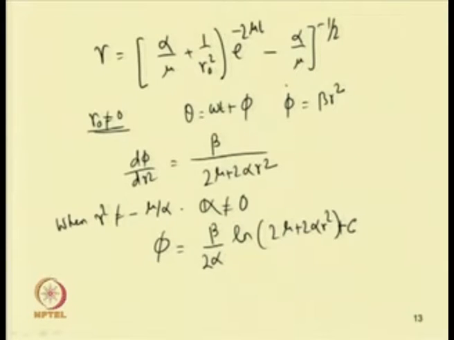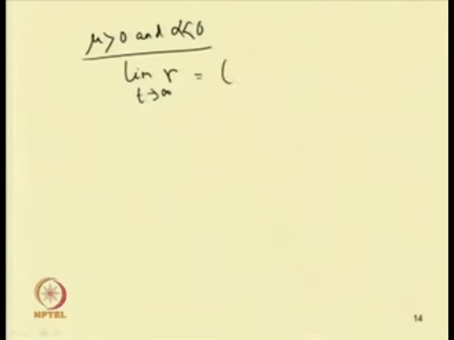Substituting this value of r and φ, we can obtain a closed form solution. When μ greater than 0 and α less than 0, for this condition, limit t tends to infinity, r will be equal to (−μ/α)^(1/2).